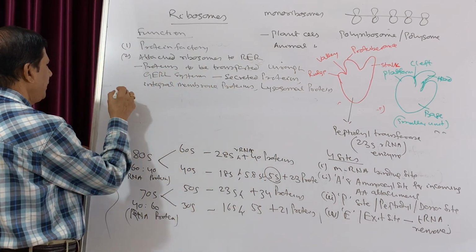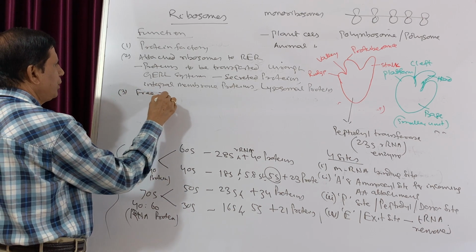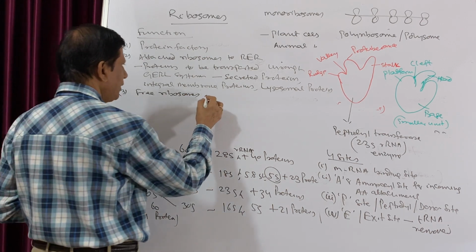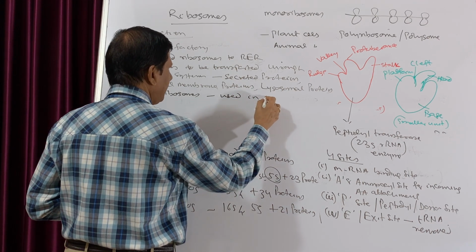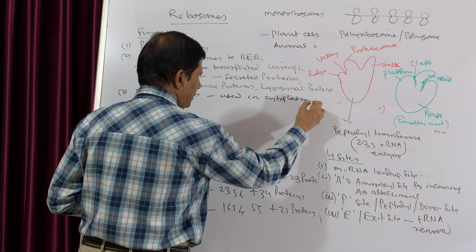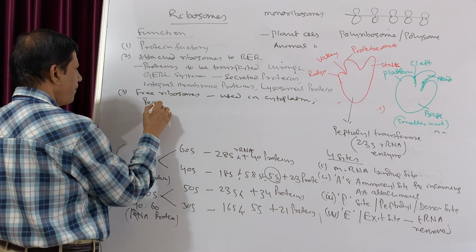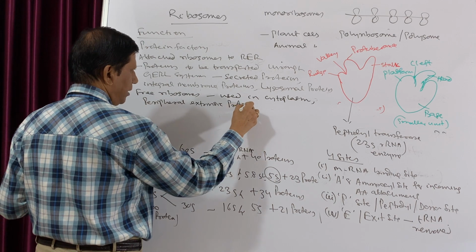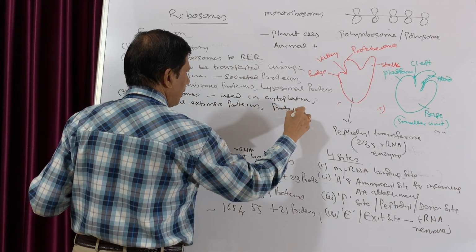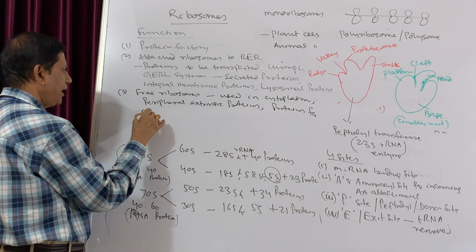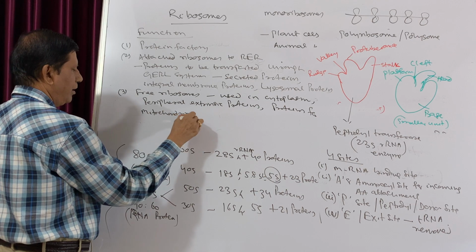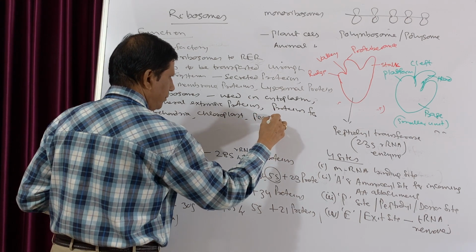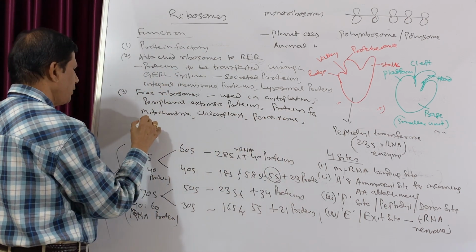And those which are free: the proteins synthesized in free ribosomes are mostly used in the cytoplasm, that is cytosolic proteins, then peripheral or extrinsic proteins, then proteins for mitochondria, chloroplast, the peroxisome, and also nuclear proteins.